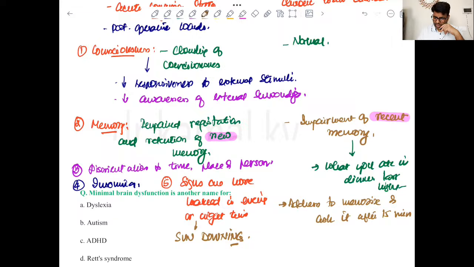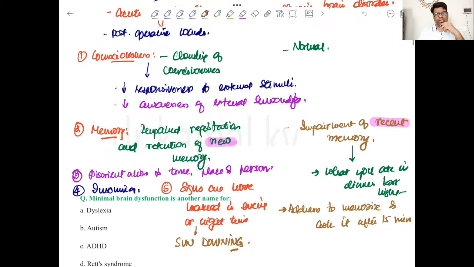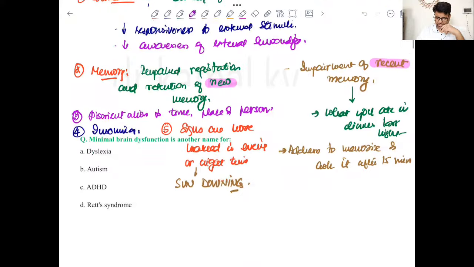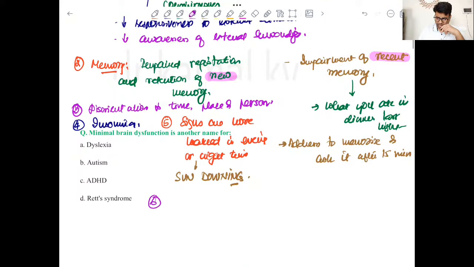And then there may be distractibility or poor attention span. There is one term, and that is known as flocculation.